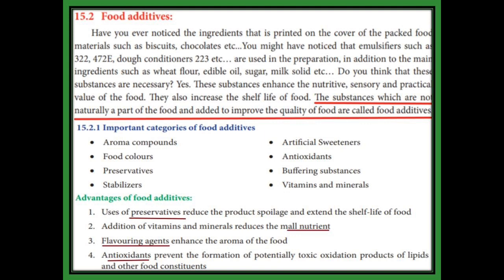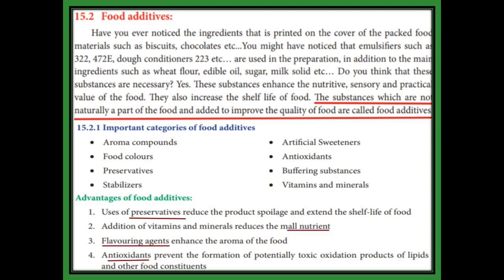The food additives we use are aroma compounds, food colors, preservatives, stabilizers, artificial sweeteners, antioxidants, buffering substances, and vitamins and minerals. Buffering substances maintain the pH value at a constant level. What is the advantage of food additives? Preservatives prevent the spoilage of food and also extend the life of the food.